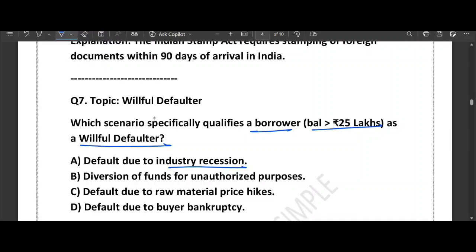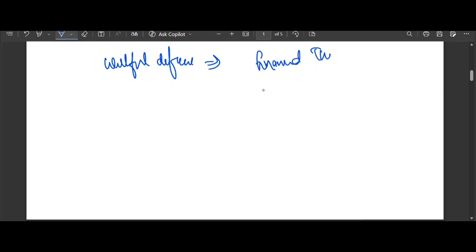So friends, willful defaulter, you can think of as a financial thief rather than a struggling businessman.